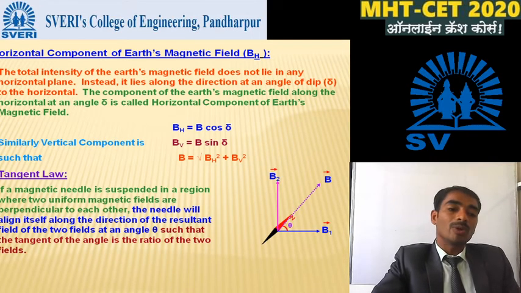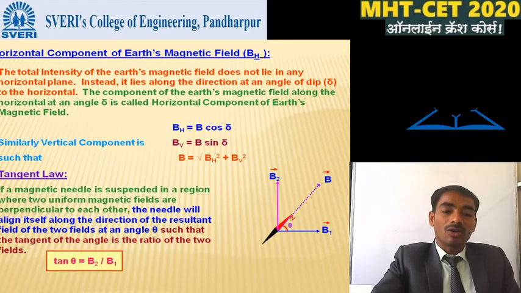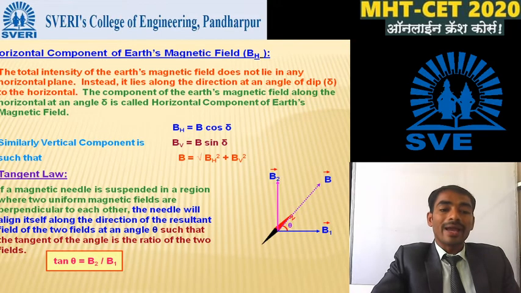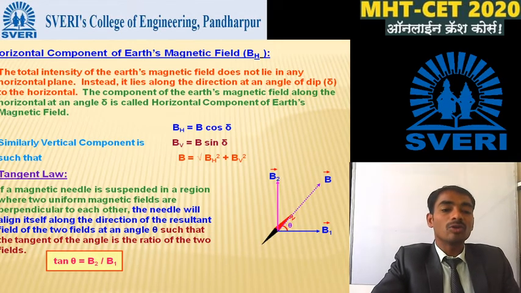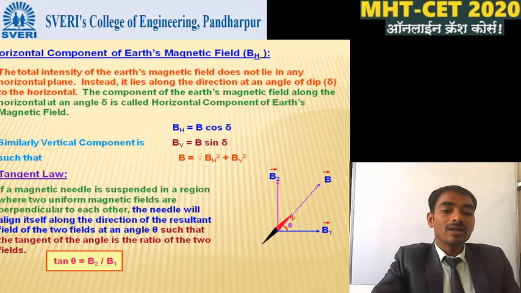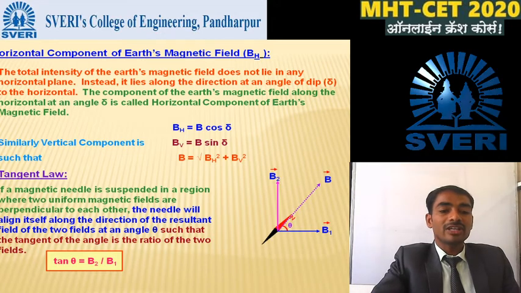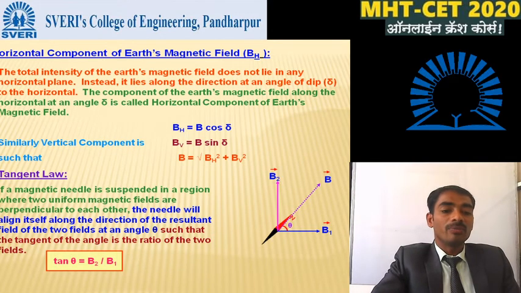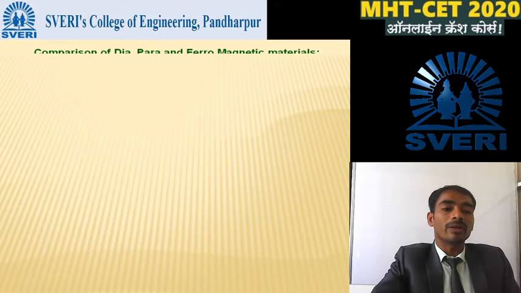Now we discuss the tangent law. What is the tangent law? How do we define it? The tangent law is: if a magnetic needle is suspended in a region where two uniform magnetic fields are perpendicular to each other, the needle will align itself along the direction of the resultant field of the two fields at an angle theta, such that the tangent of the angle is the ratio of the two fields. So tan theta is equal to B2 divided by B1.